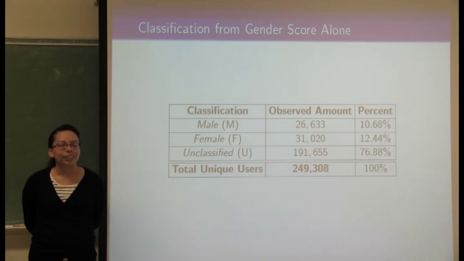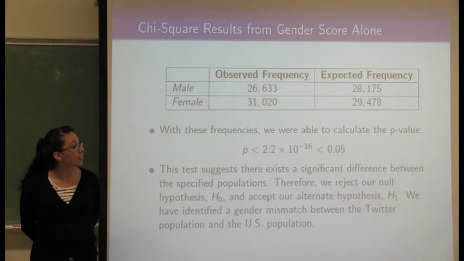After we use the Twitter user's first self-reported name and run it through the Social Security name database, we were able to classify approximately 11% of our users to be male and approximately 11% to be female, and the other 77% are unclassified. We will only focus on the classified users to compare our results with the 2010 US Census.